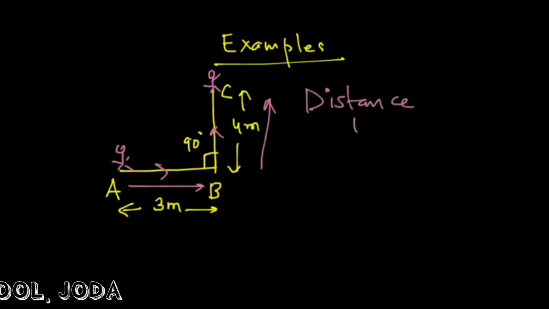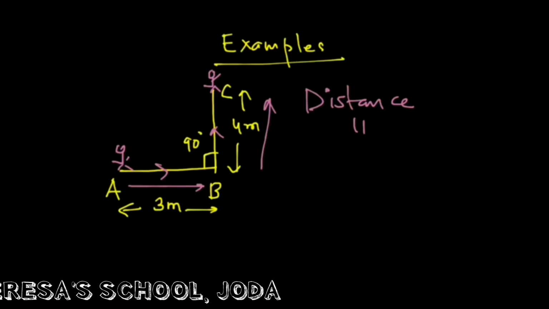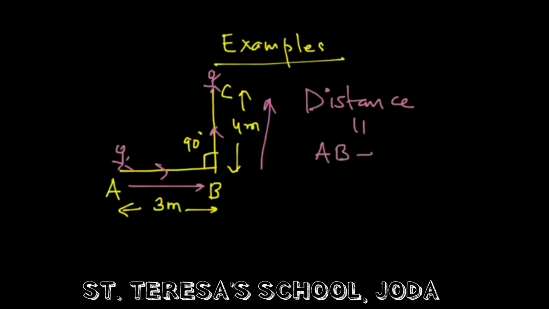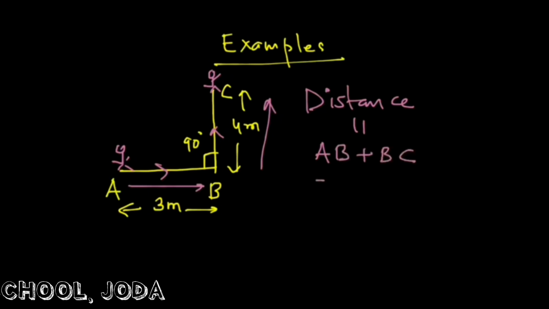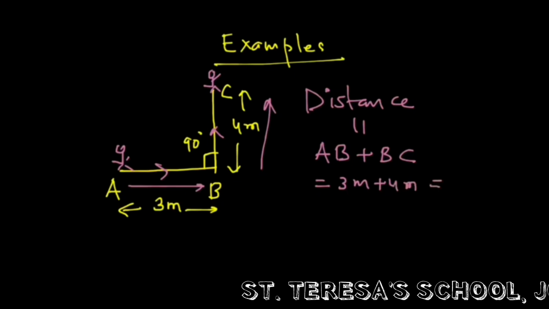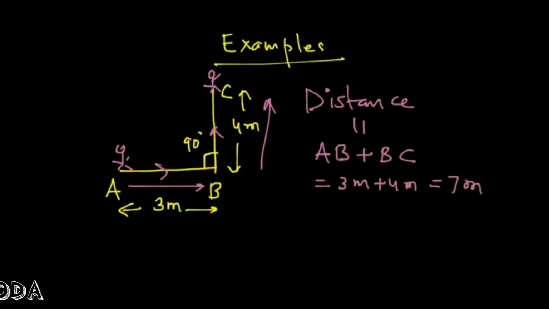So distance traveled, definition you know. Distance is the actual length of the path traveled by your body. So that is from AB then to BC. So AB plus BC. The length AB plus the length of path BC will give us the distance. So that is 3 meters plus 4 meters. So it comes to 7 meters. So 7 meters is the distance traveled by the person.